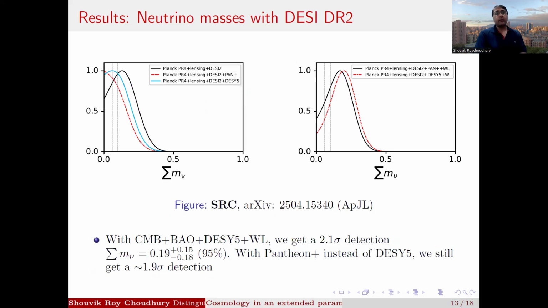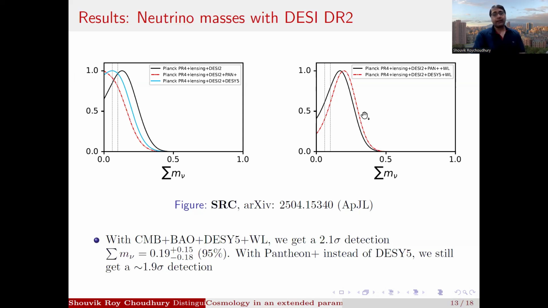at more than 5 sigma. Now with the new DESI DR2 BAO, what we find is that the situation gets a bit worse as long as you use CMB plus DESI plus supernovae data. So with CMB plus DESI, we get this red contour, this red posterior distribution, and we see a 1 sigma detection, and we also get a peak in the positive mass range for CMB plus DESI DR2 plus DES Y5, but we do not get the peak in the positive mass range for Pantheon Plus. And actually, if you extend this, you'll get the peak in the negative mass range. So this result is slightly worse than the previous case.